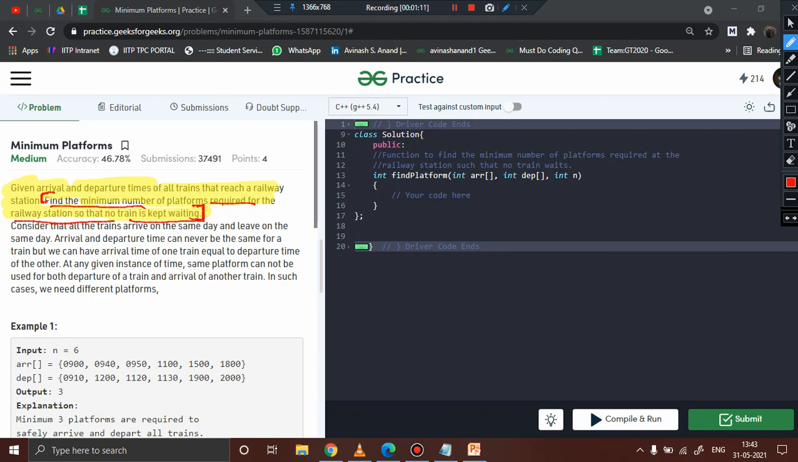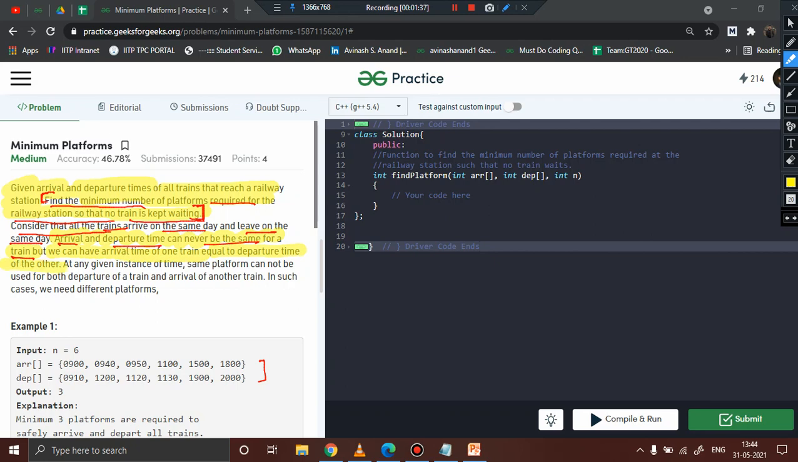We are provided with all the trains, and consider that all the trains arrive on the same day and leave on the same day. Basically, this is the timing given for a single day. Now, arrival and departure time can never be the same for a train. They have focused on an important point: the arrival and departure time of a given train can never be the same, and there is a condition that we can have the arrival time of one train equal to the departure time of another.